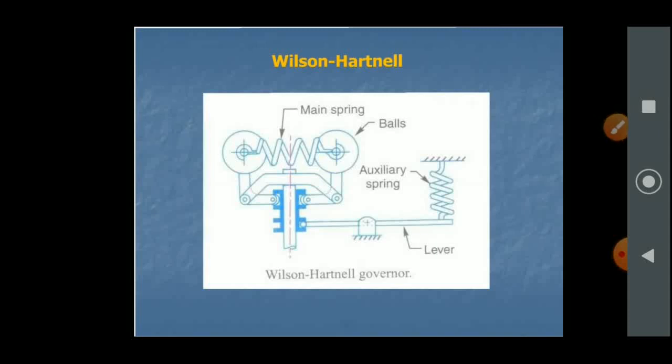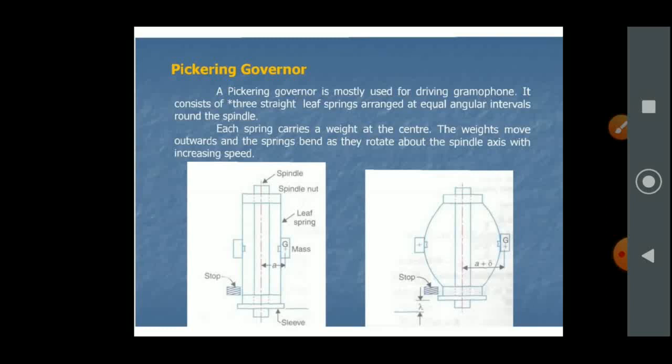This is also a figure of Wilson and Hartnell governors, which shows the various parts in the figure: auxiliary spring, main spring, balls, lever arms, bell crank levers and so on. Now let's see the Pickering governor.